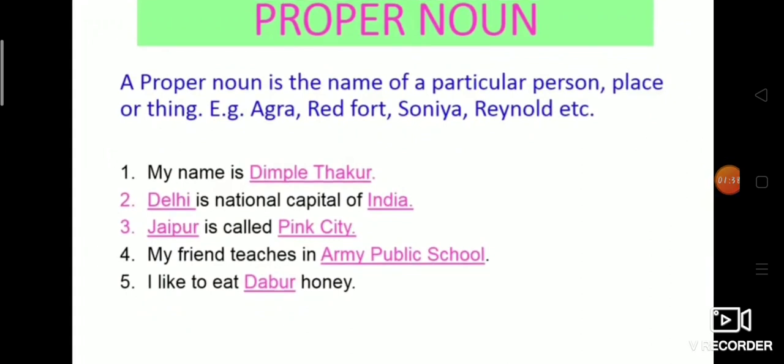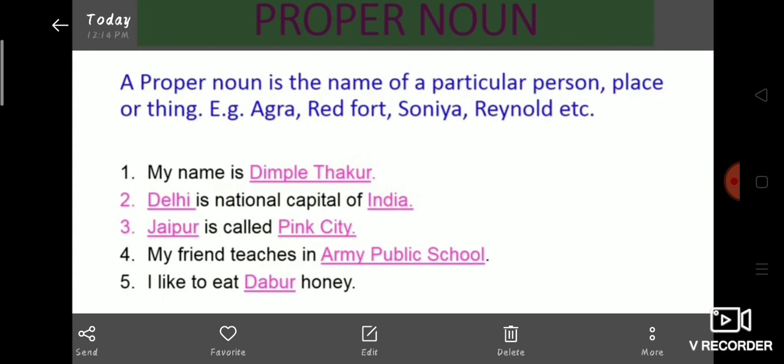First example: my name is Dimple Thakur. Here in this sentence, Dimple Thakur is the name of a particular girl. Second example: Delhi is the national capital of India. In this example, Delhi is the particular name of a state, and India is a country. Third example: Jaipur is called Pink City. In this example, Jaipur and Pink City are proper nouns. Jaipur is a proper state's name.